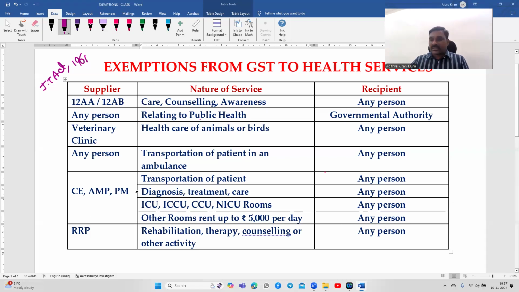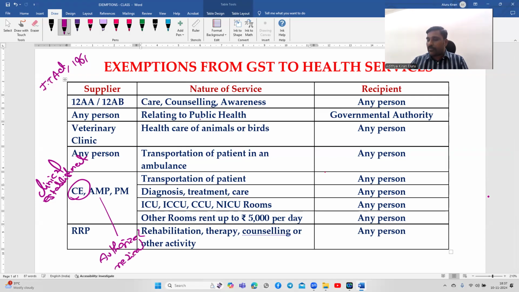Next, so these three is related to C means clinical establishments. Clinical establishments like hospitals. So hospitals are technically called as clinical establishments. AMC stands for authorized medical practitioner. This will be there in the material, don't worry. PM stands for paramedics.